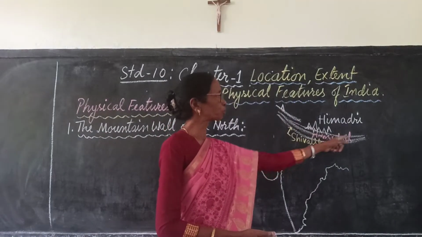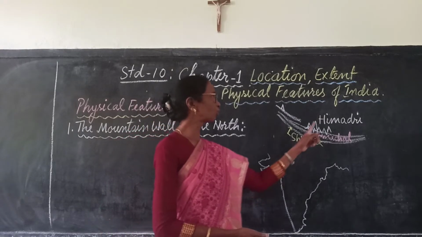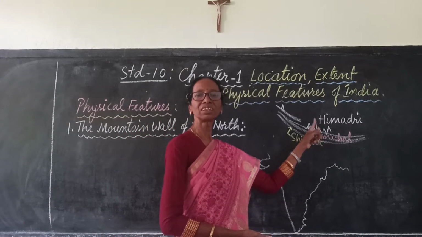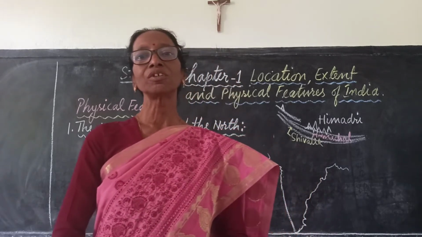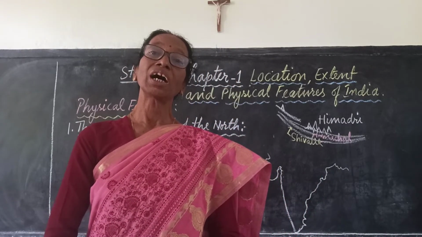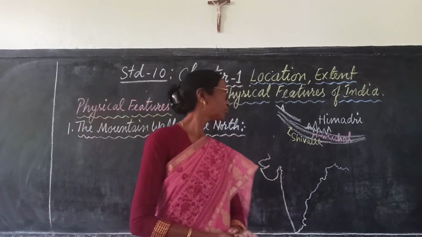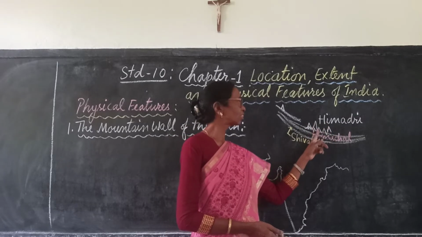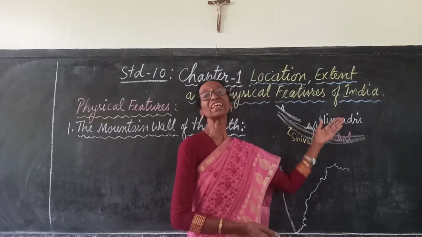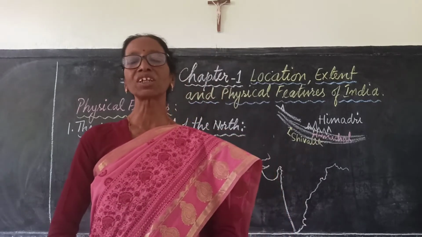The northernmost range, which lies in parts of Nepal, is known as Himadri. This is the area where high mountain peaks, which have ice peaks, are located. Himadri is the part of the Greater Himalaya. It is also known as the Greater Himalaya.